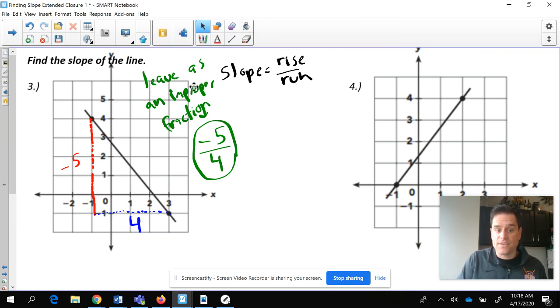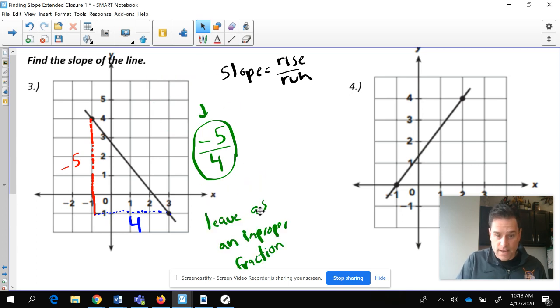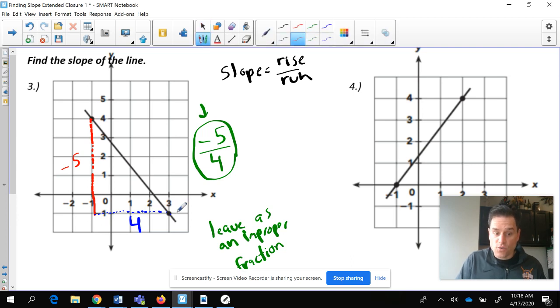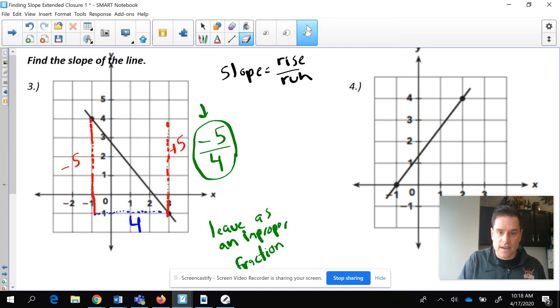The great thing about math is that once something is right, it is always right. It's absolutely always right. So take a look here. Let's go the opposite way. You could start here if you wanted to. Let's go the opposite way. We're going to rise up 1, 2, 3, 4, 5. Isn't that a positive 5 now? If you go this way, I'm going to erase this, get this out of the way. You could do this way. I wouldn't normally do it this way, but you could. And that's a positive 5.